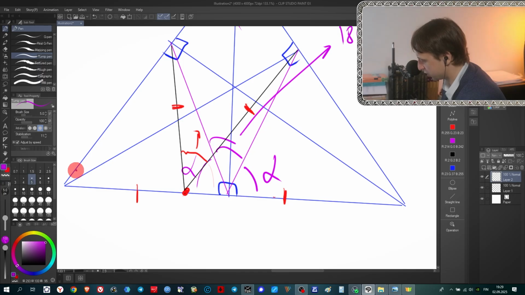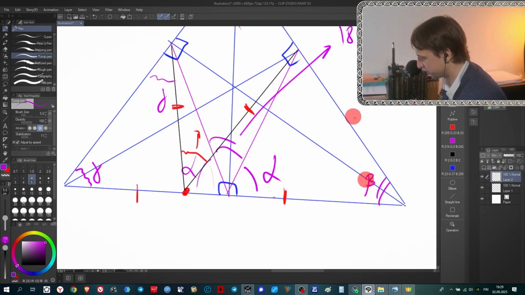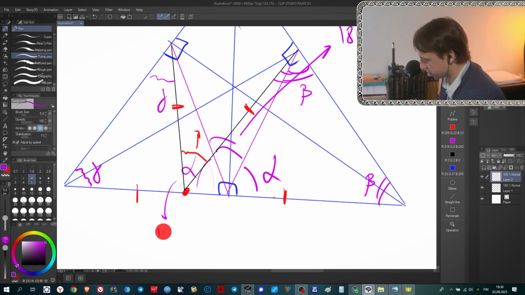So we mark, for example, this angle that we don't know as gamma. It means that this angle is gamma once it is an isosceles triangle. So this one is beta, and this one is also beta, because it is an isosceles triangle. So this angle is 180 minus 2 gamma here, and this angle is 180 minus 2 beta.